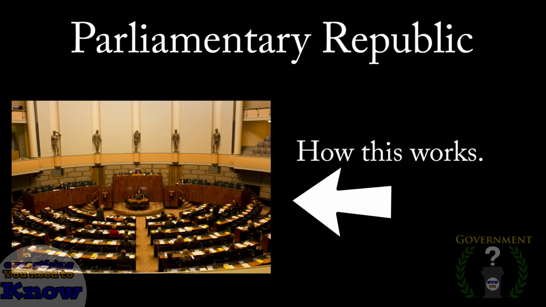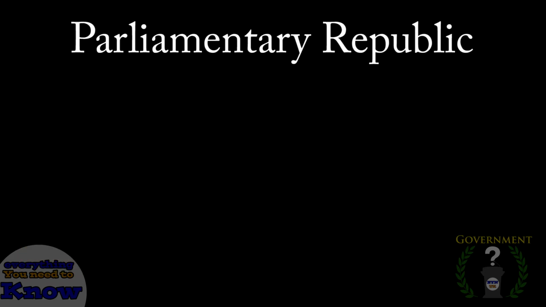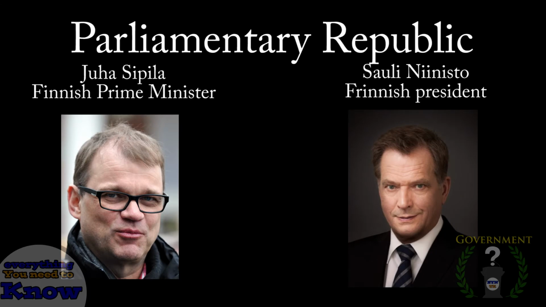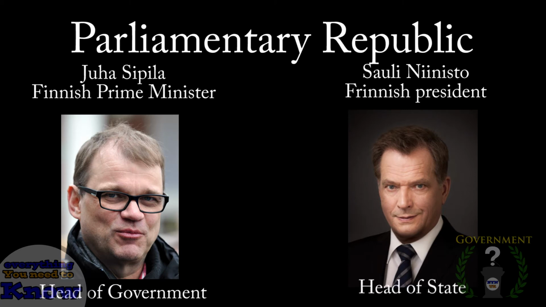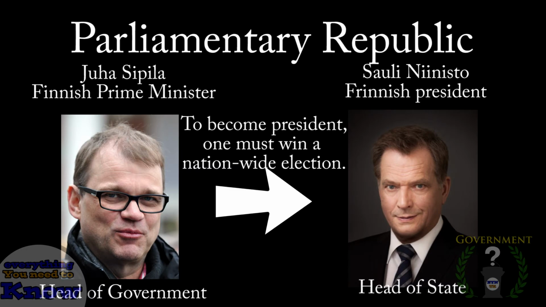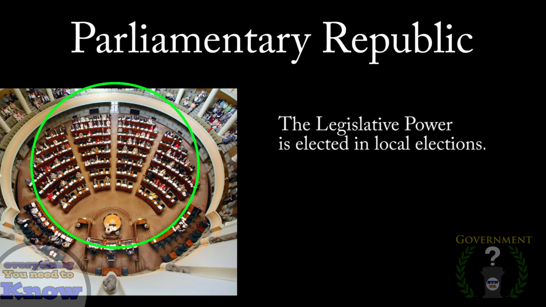Now on to how a parliamentary republic works. Strangely, a parliamentary system calls for a prime minister and a president. Unlike semi-presidential republics, the president holds no real executive power. The president is more of a figurehead, being the official head of state, comparatively to the prime minister, who is the head of government, the leader of the executive power, and a member of the legislative power. Presidents are elected in nationwide elections, similarly to the presidential system, of course. The legislative power is elected by the populace, but people may only vote for a representative in their region.